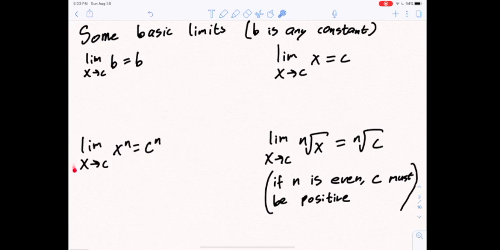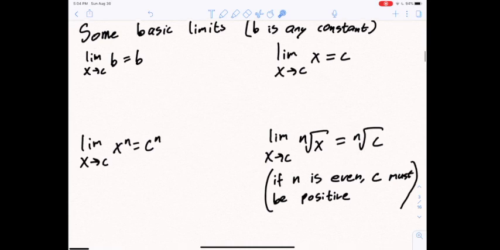Just a couple more. The limit as x approaches c of x to the n equals c to the n. So that's one of those just plug it in kind of things. And then lastly, the limit as x approaches c of the nth root of x equals the nth root of c, with the caveat that if n is even, c must be positive, because otherwise you'd be taking the square root or the fourth root, etc. of a negative number, which can't happen.